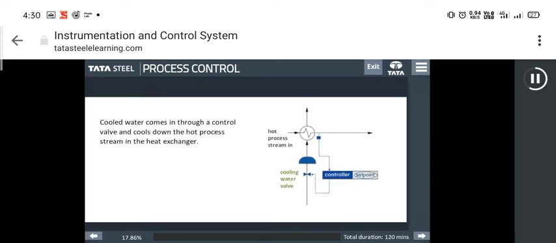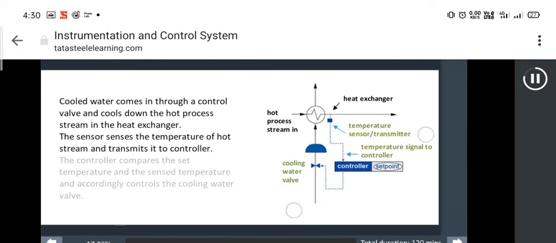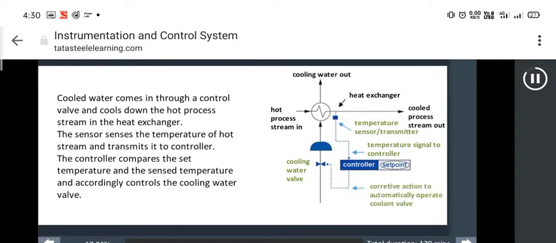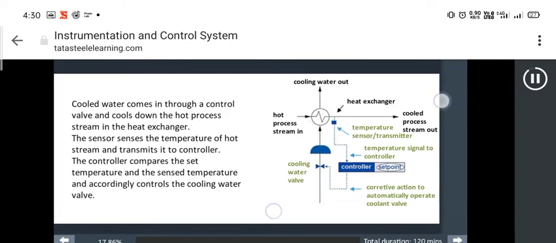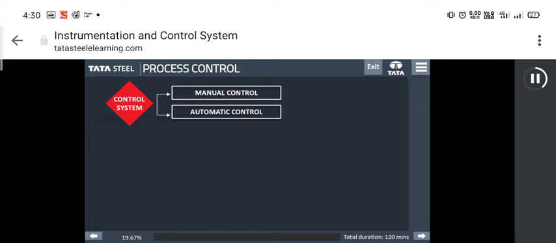So far, we were learning about different instruments used in industries. In this part of the module, we will understand the concept called process control. But before that, let us go through an example of controlling the process of making a hot process stream into a cooled process stream. Cooled water comes in through a control valve and cools down the hot process stream in the heat exchanger. The sensor senses the temperature of the hot stream and transmits it to the controller. The controller compares the set temperature and the sensed temperature and accordingly controls the cooling water valve.